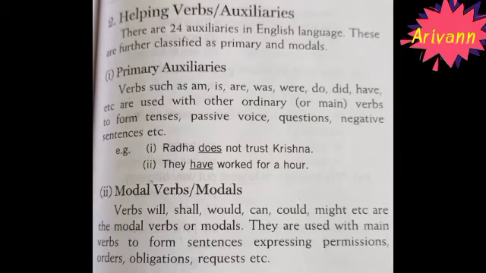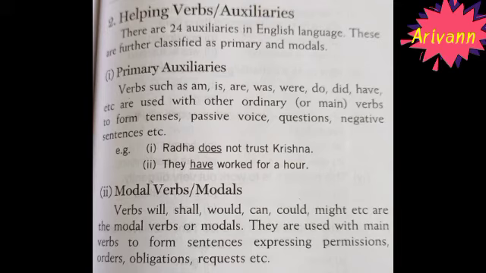See, helping verbs or auxiliaries, these are classified into two. First one is primary auxiliaries. Primary auxiliaries means verbs such as what? Am, is, are, was, were, do, did, have, etc. Okay. These verbs form what? Tenses, passive voice, questions, and negative sentences, etc.